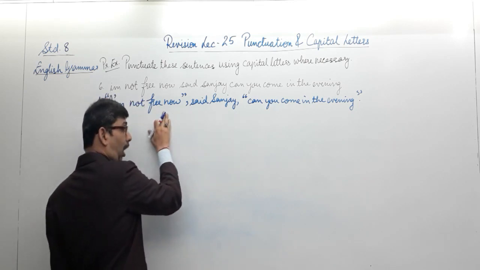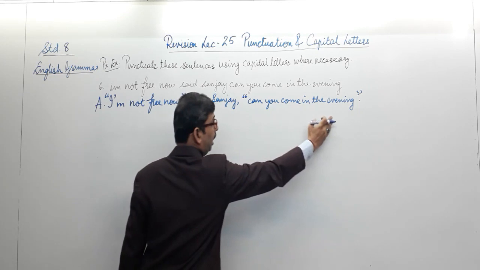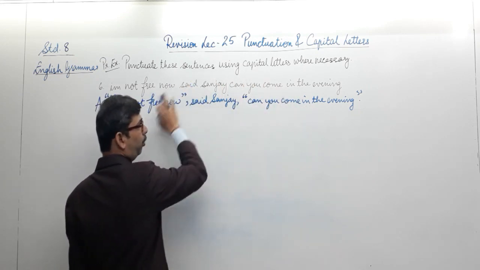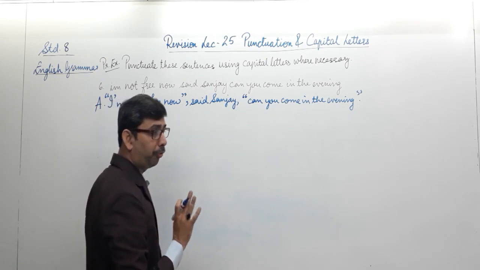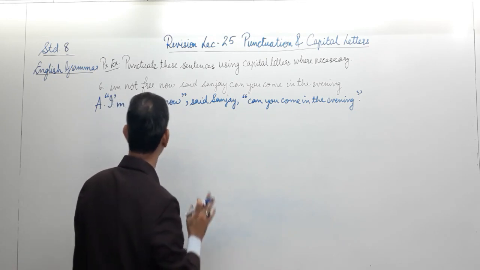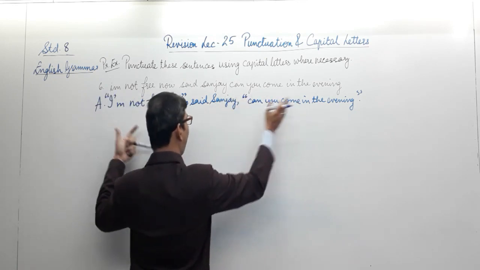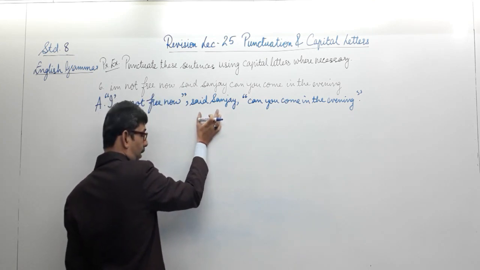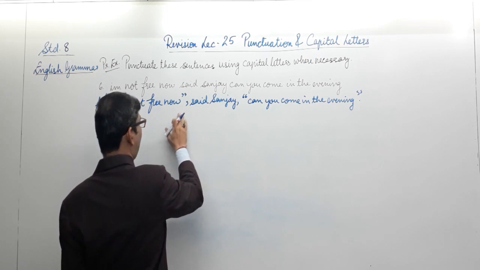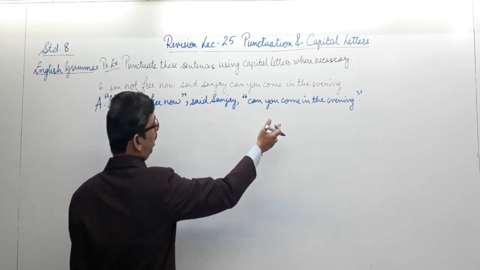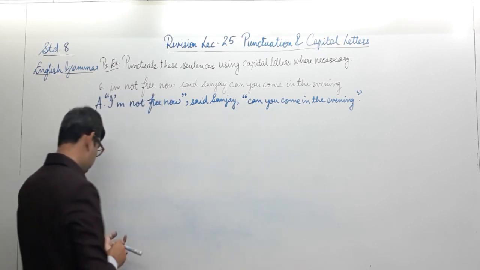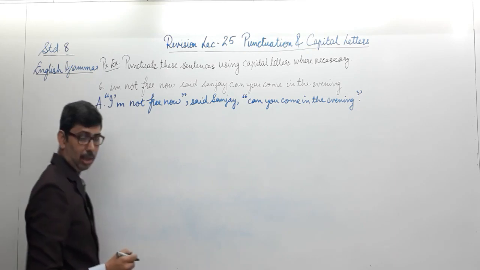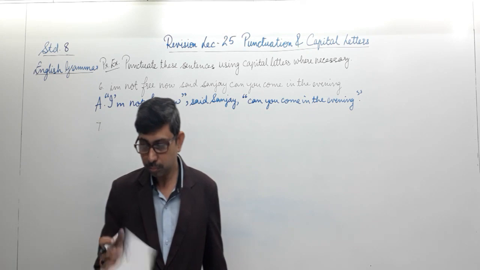I am not free now. Can you come in the evening? Said Sanjay. Well, I can say this in this manner too. Then I will be having only one set of inverted commas, open and close. But this has been spoken in two parts and the speaker is being taken in the center of the sentence. I am not free now, said Sanjay. Can you come in the evening? Well, this is also one of the ways of writing the quoted speech. Next one, number 7.